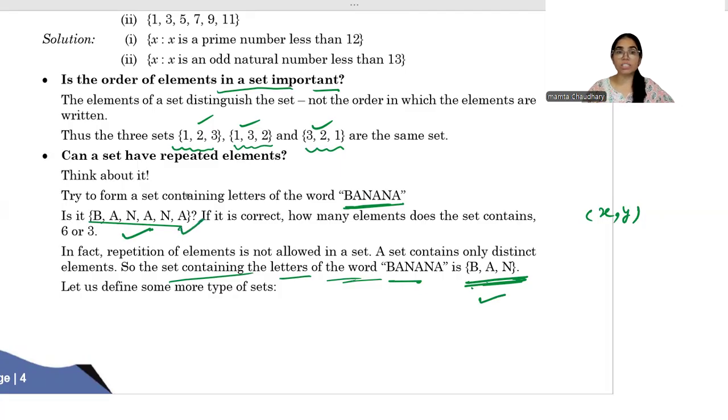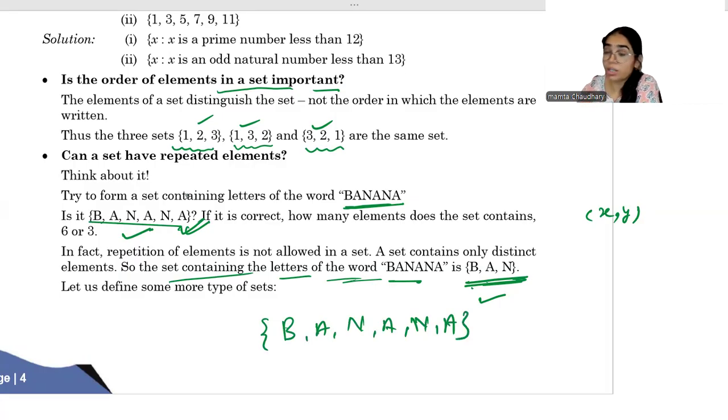So if it is written like this, and anyone asks you, tell me how many elements are there in this set, B-A-N-A-N-A, how many elements are there? Still, there are only 3 elements. You have written 6 elements, but there are only 3 elements, which are B, A, and N. Remaining all are repeated. Are you getting? So, in a set, we do not allow the repetition of elements. In a set, we always write the non-repeated elements.